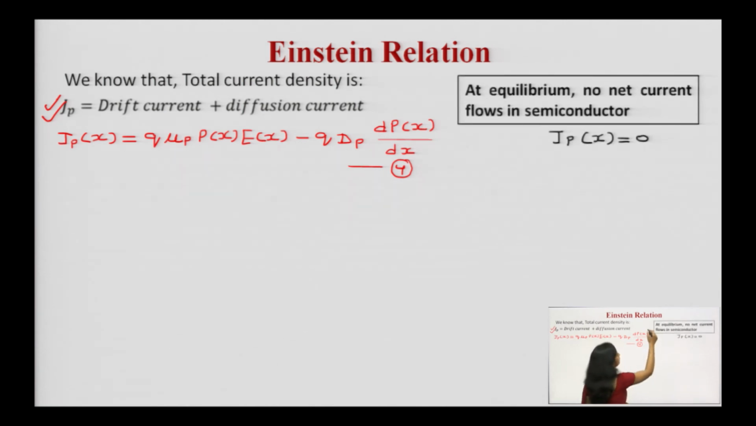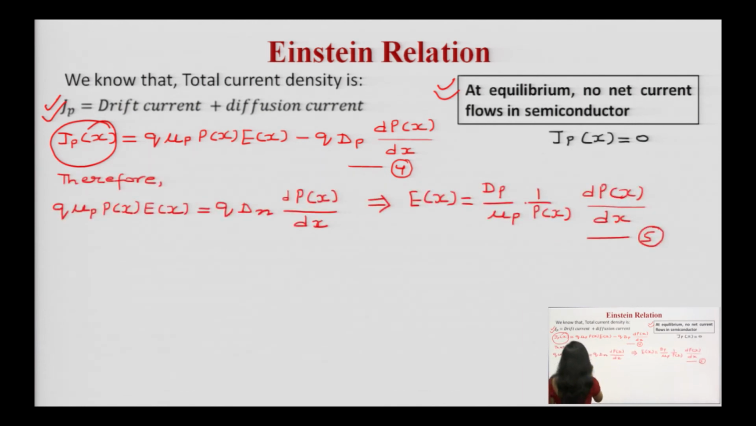At equilibrium, you must remember that no net current flows in the semiconductor. At the equilibrium condition, no current flows. It means Jp will be 0. So let us assume this case, the case of equilibrium. If this is the situation, and if Jp is equal to 0, then let us substitute in this equation number 4. So this particular term will be 0. What you are getting over here? This term is equal to this term.